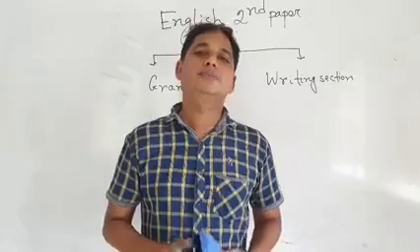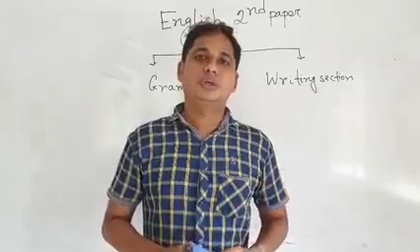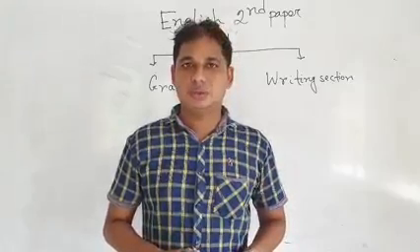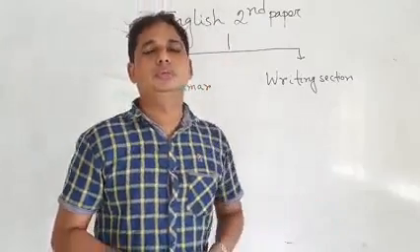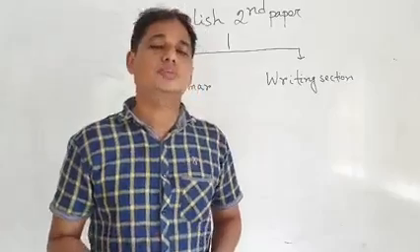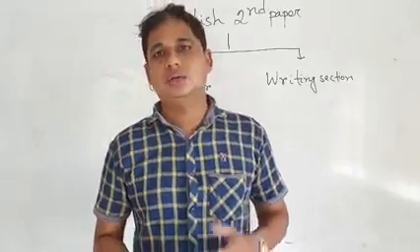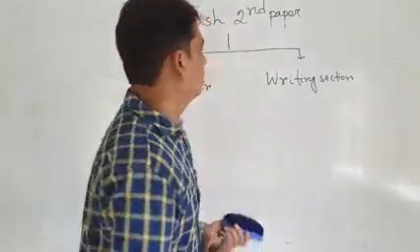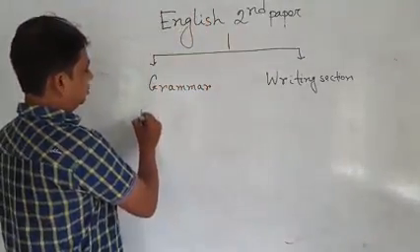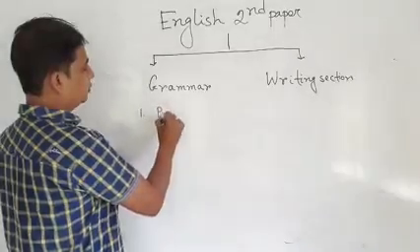You have completed all 9 grammar items. Now, I will show you what kinds of grammar are selected in your syllabus. Number 1, preposition.